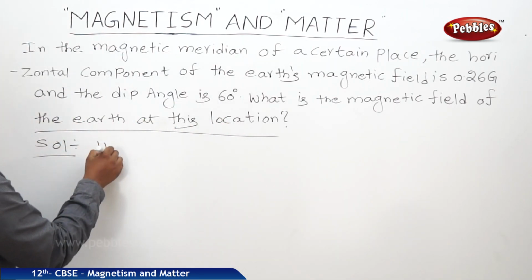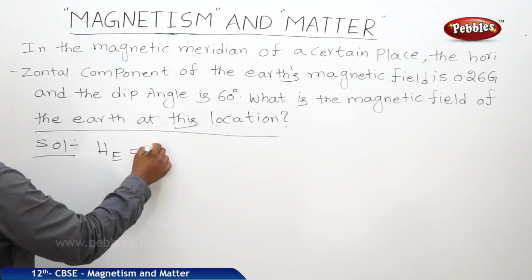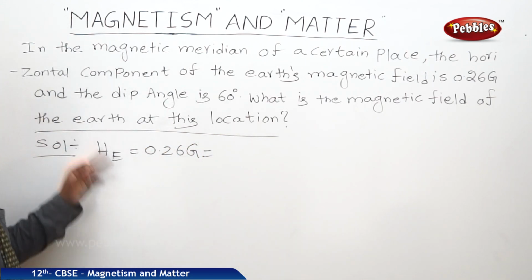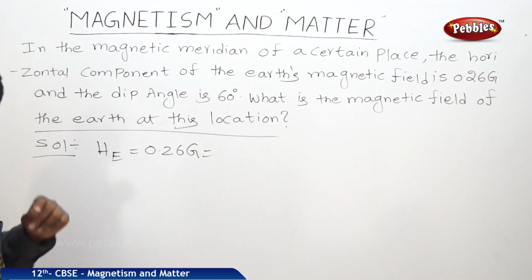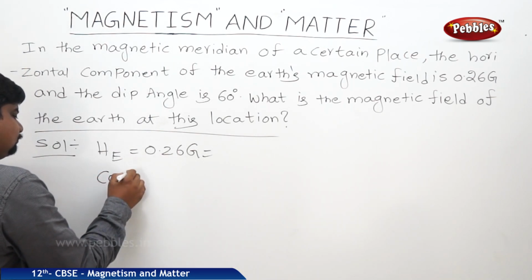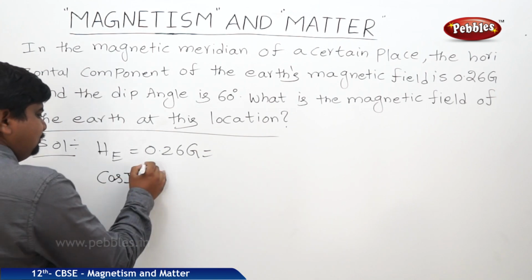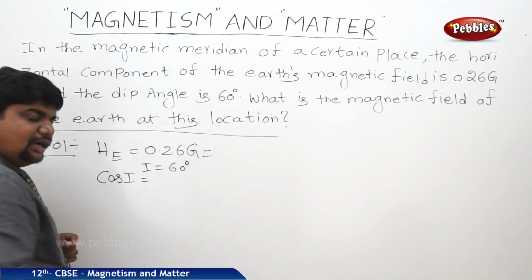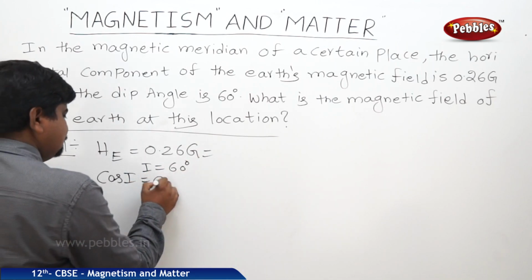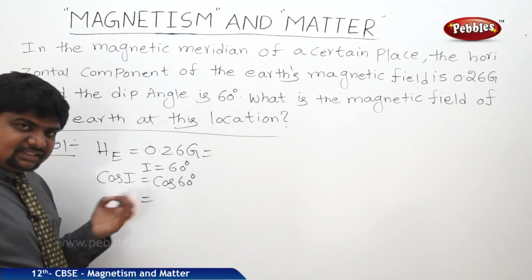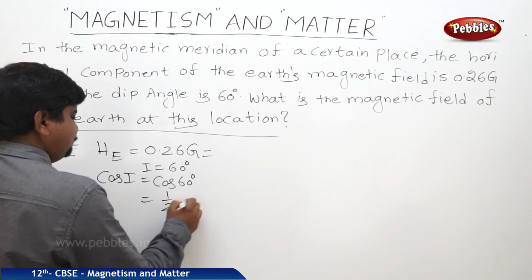So the horizontal Earth's magnetic field is 0.26 Gauss, and the dip angle is 60 degrees. Cos I, where I is equal to 60 degrees. Angle of dip I is equal to 60, cos I is equal to cos 60 degrees. Cos 60 degrees is equal to sin 30, it will be half.